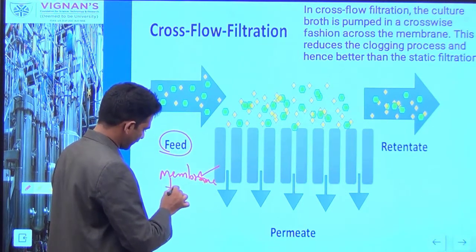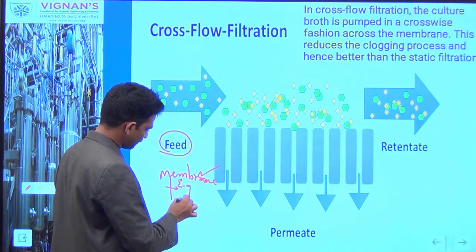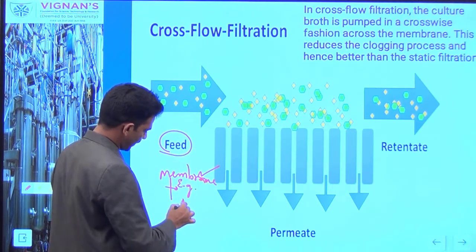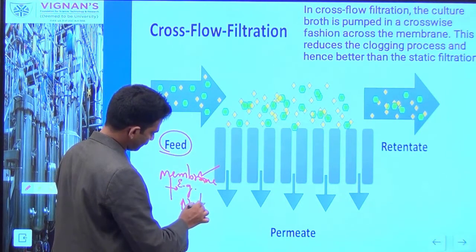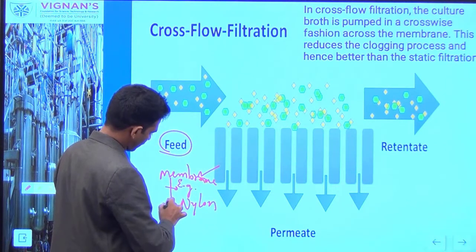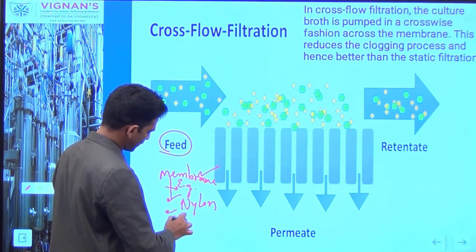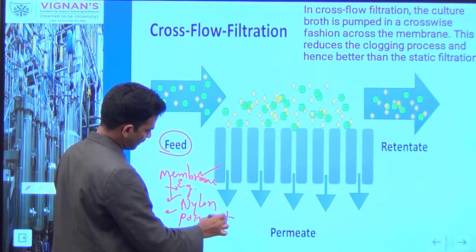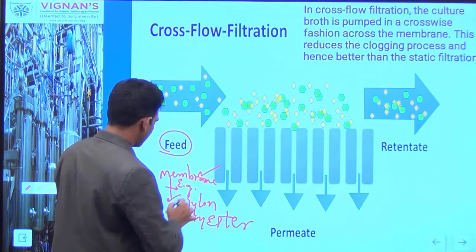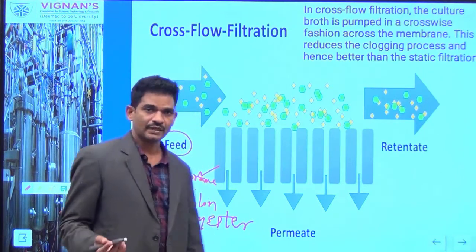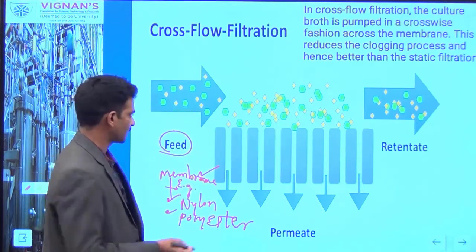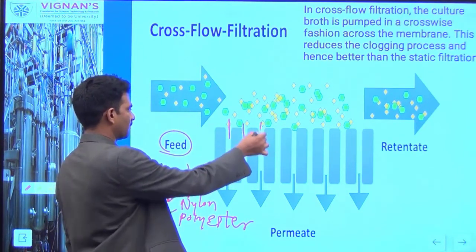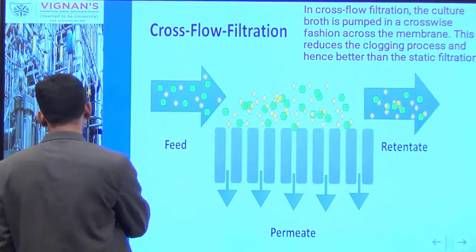So there are different membranes. For example, you can use the nylon membrane, or you can use polyester. These membranes basically have a porosity property.